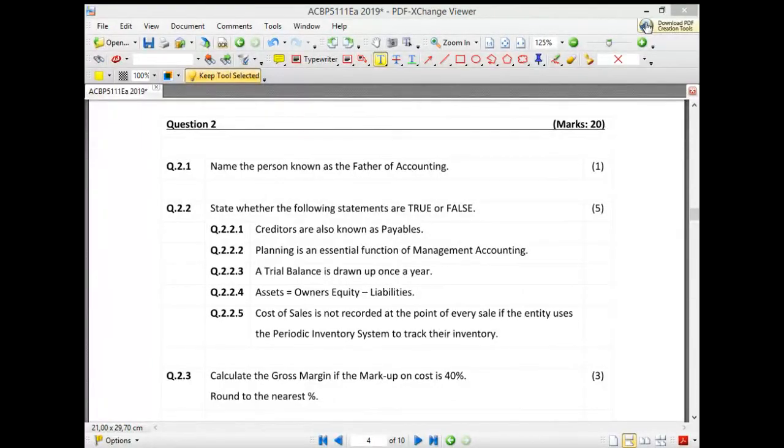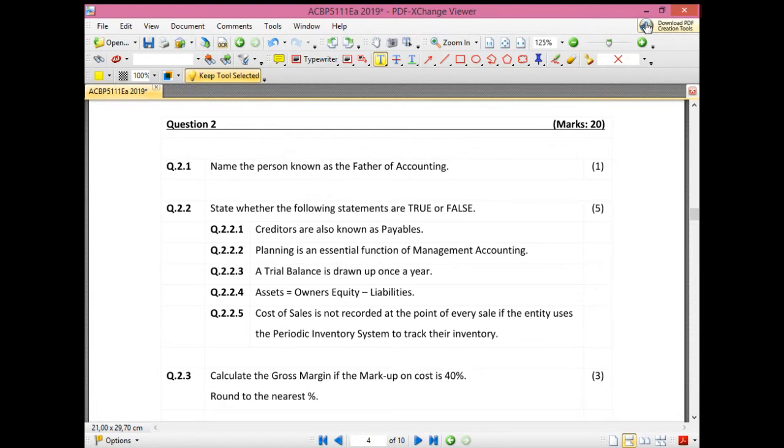Okay, welcome back everyone. So we're going to start with question 2 now. This was a theory type question that was provided in the test or in the exam. This is where they test a lot of the basic concepts from Learning Unit 1. I don't expect that you would see this amount of theory in a question, but you never know. So we're going to discuss this anyway.